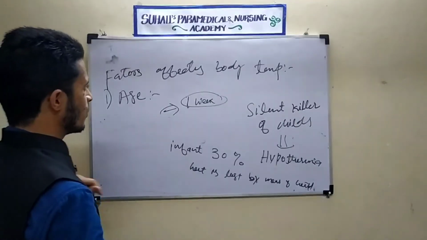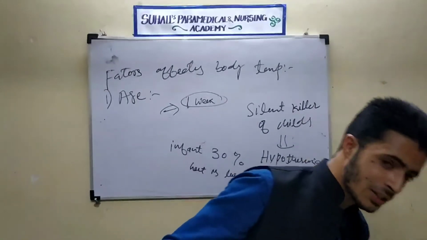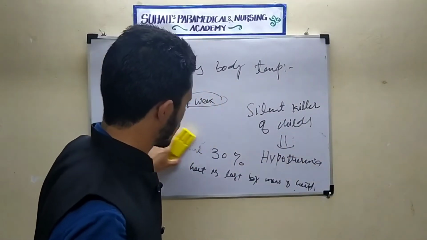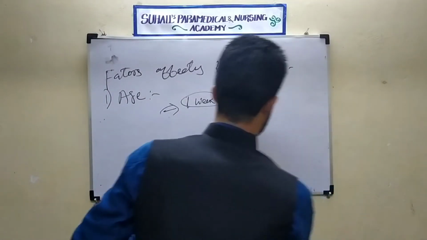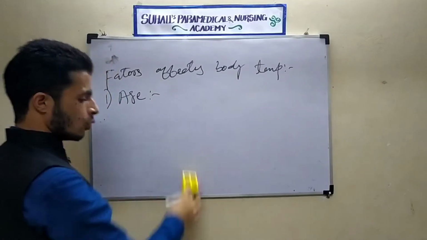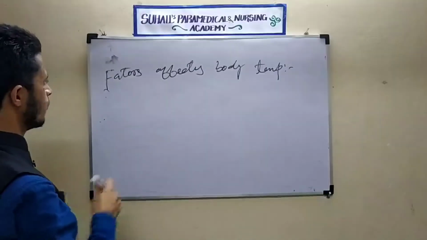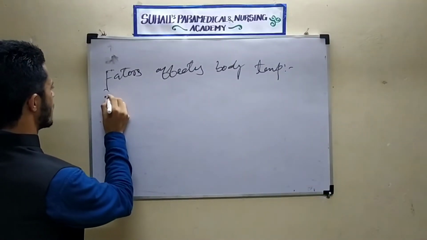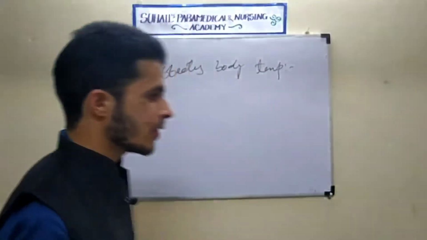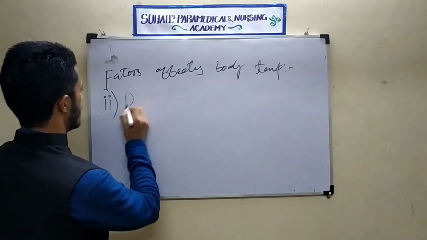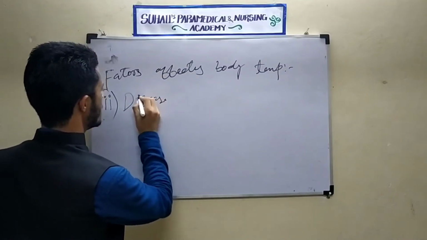So now I am going to tell another point. This was one question, and this was about hypothermia. Now I will tell what the second factor is. First was age. Second factor is disease condition.